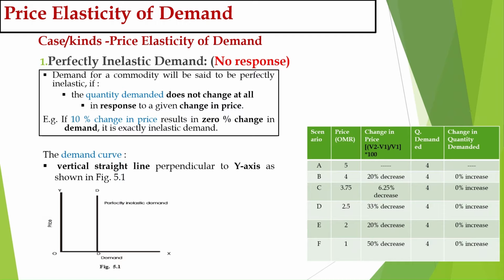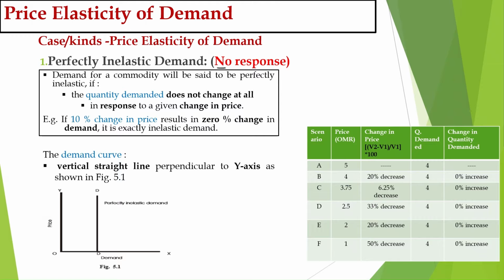Okay, here I told you it is written in red color, no response. Now just pay attention. I'll give you very good examples how to remember this. So perfectly inelastic demand means there will be no response, which means the price will change, but there will be no change in the demand. So if the price is increasing or decreasing, but the demand remains the same, the demand does not change at all.